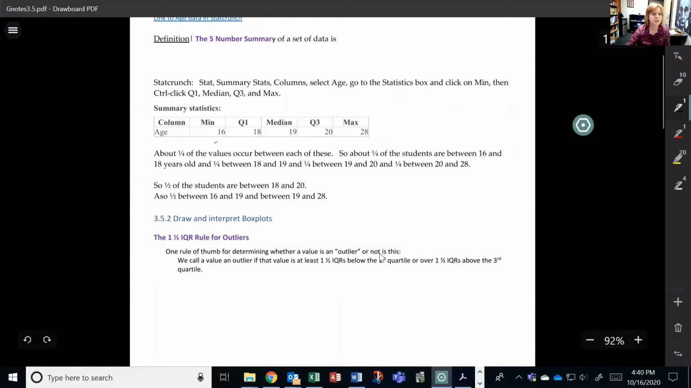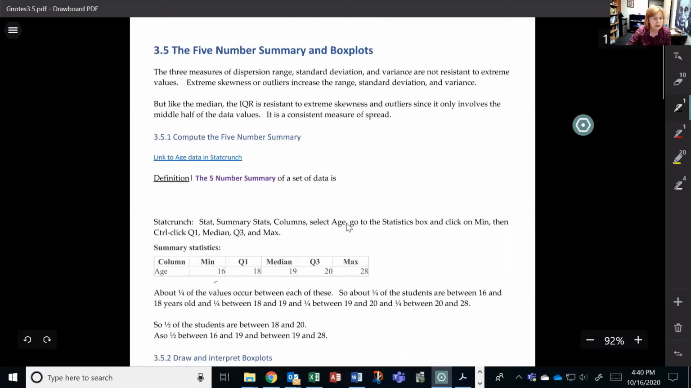Hi, our last topic on chapter 3 is 3.5. It's the 5-number summary and box plots.